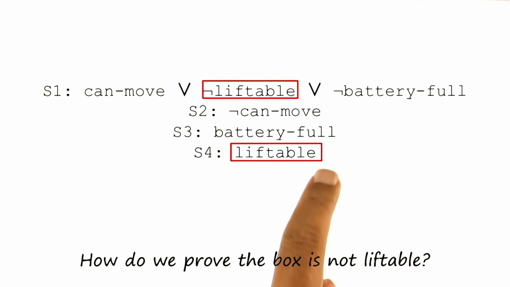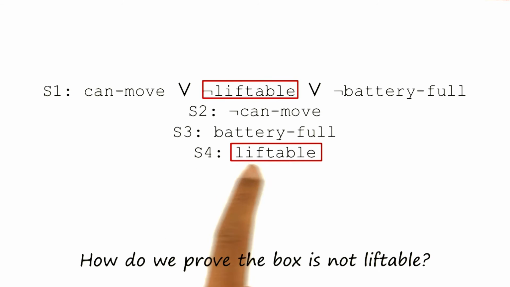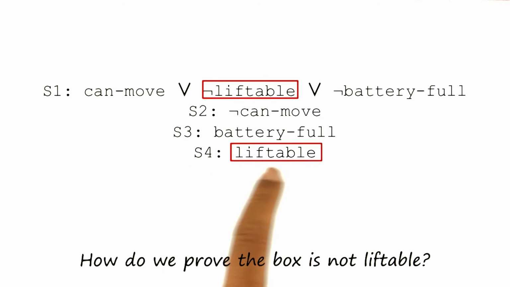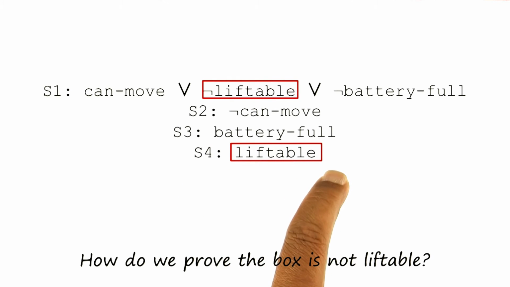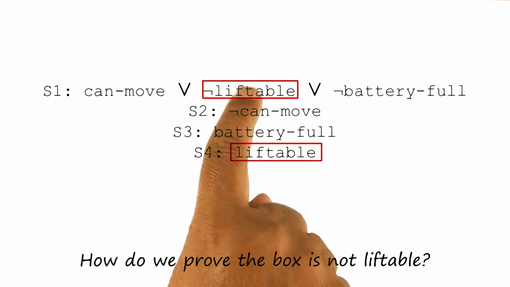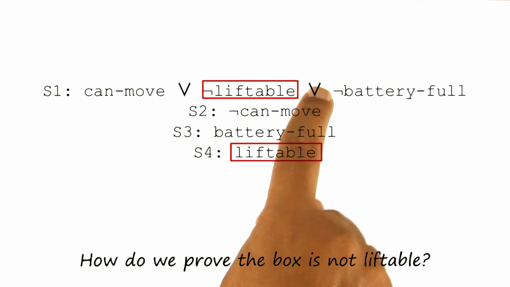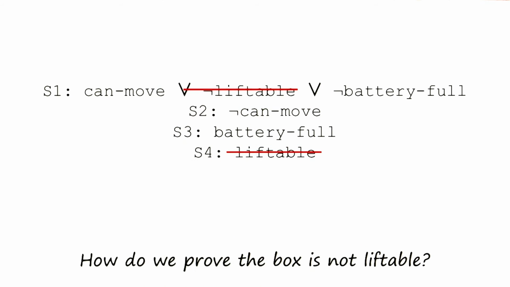Once again, the reasoning begins by the literal that it wants to prove, in this case liftable, and it finds a sentence in which the negation of the literal is true. So once again, we begin with the sentence S4 because that is what we want to prove. And we find a sentence in the knowledge base which contains a literal which is a negation of the literal in the sentence S4 that we want to prove. We resolve on this because they both cannot be true, and resolution here simply means that we drop them.